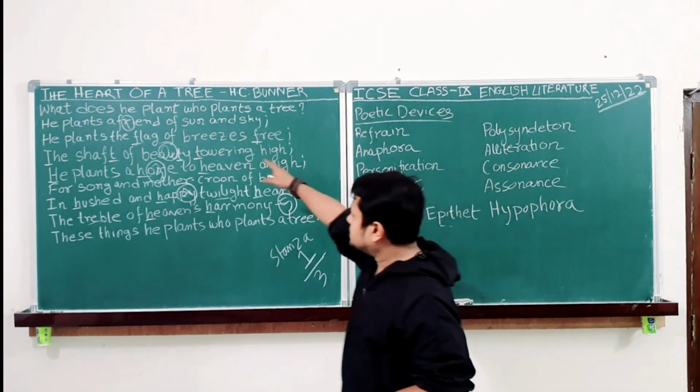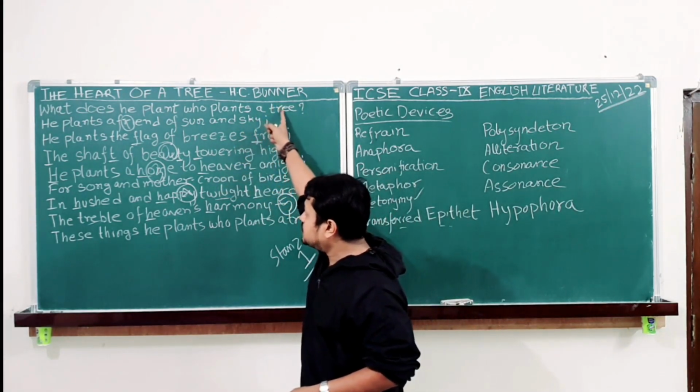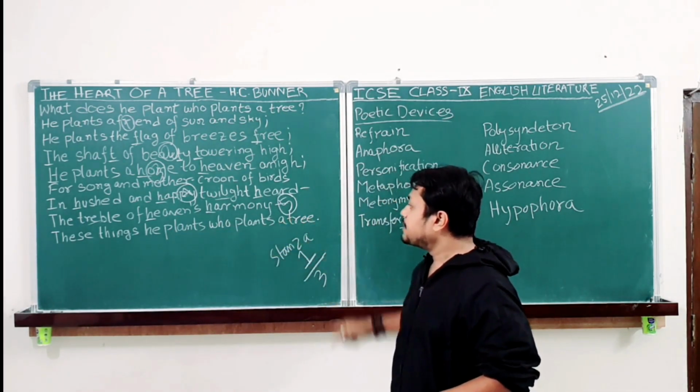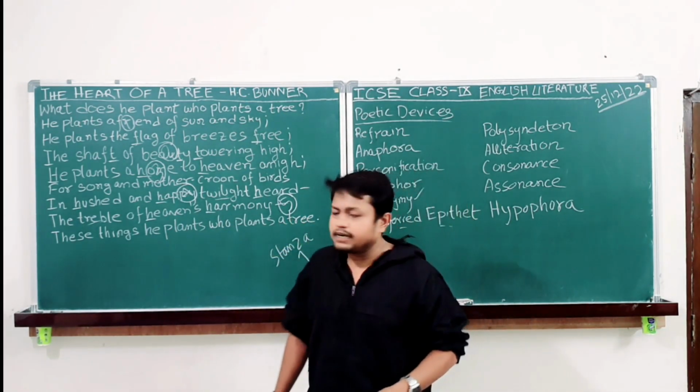So these are the answers to the question that he poses in the beginning, and these things he plants. Who plants a tree? This brings us to the end of the first stanza.